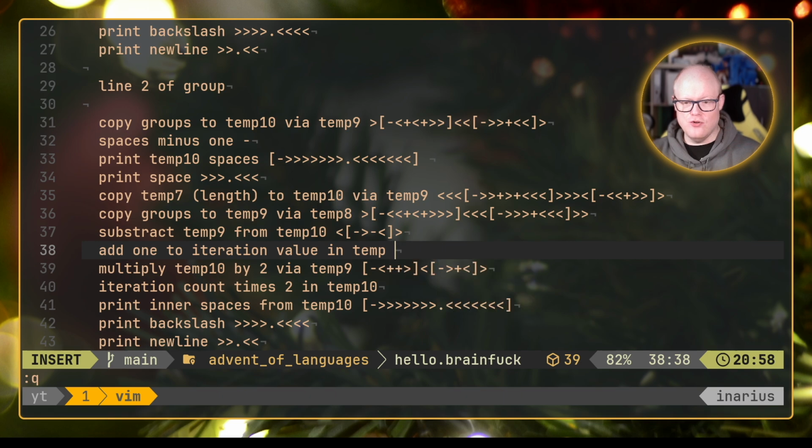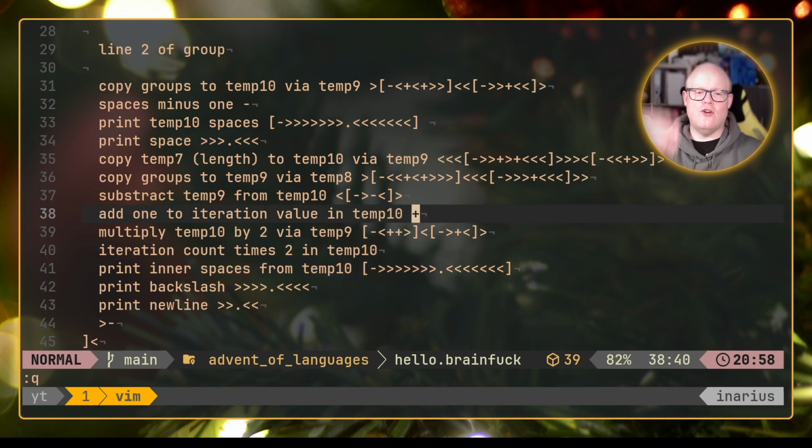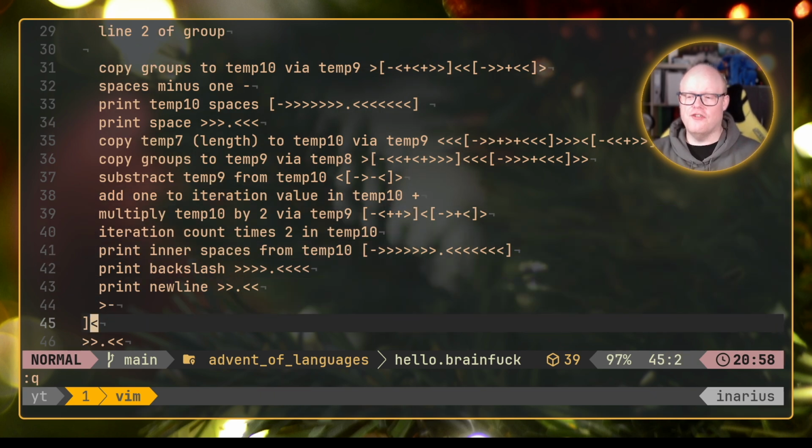We do a simple plus here before doing all of that shenanigans. And as you can already see, that is the reason why I try to reset back to the same memory address in between all of those operations, because it makes something like this a lot easier.